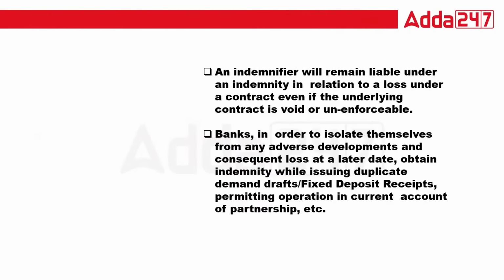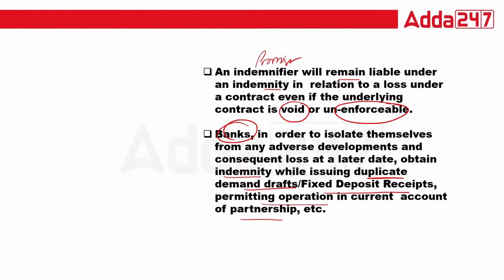Now the indemnifier will remain liable under the indemnity in relation to the loss under the contract, even if the underlying contract is void and unenforceable. Exactly. The indemnifier is the promisor. Banks, in order to isolate themselves from any adverse development and consequent loss at a later date, obtain an indemnity while issuing a duplicate demand draft, an FDR, that is a fixed deposit receipt, or permitting operation in the current account of a partnership.